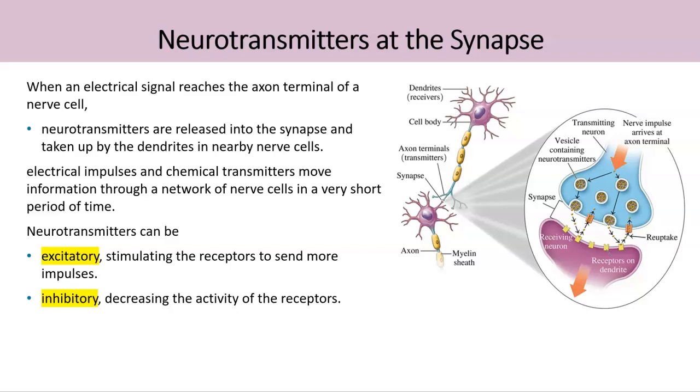transmit these signals faster. So neurotransmitters can function in two ways. One is called excitatory, which means it stimulates the receptors to send more impulses. For example, the receptors are in the dendrites of the nerve cells. So once they are in the synapse, they will just stimulate these receptors to send more and more signals. And neurotransmitters can also be inhibitory, just by decreasing the activity of the receptors of the dendrites, so they can inhibit sending the nerve signals.